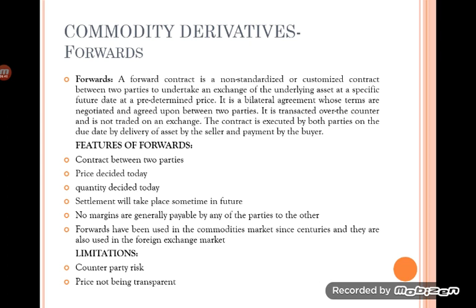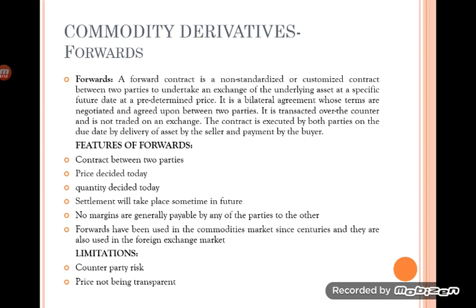The first limitation is counterparty risk. Either the buyer or the seller may have to undergo losses, because the contract may be profitable to only one party, either buyer or seller, when they execute the order.